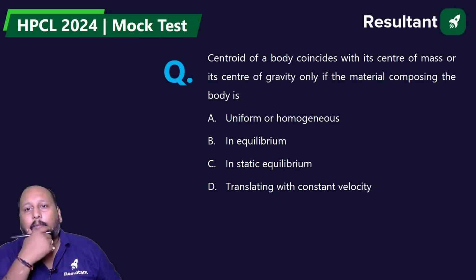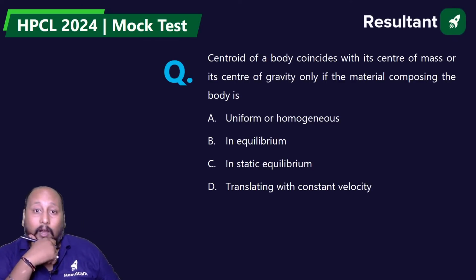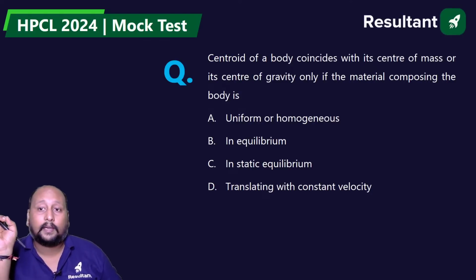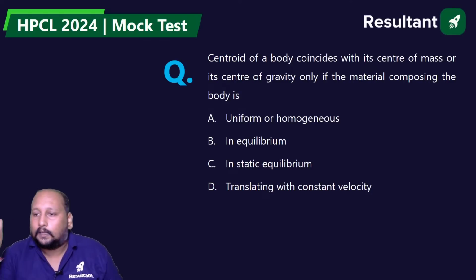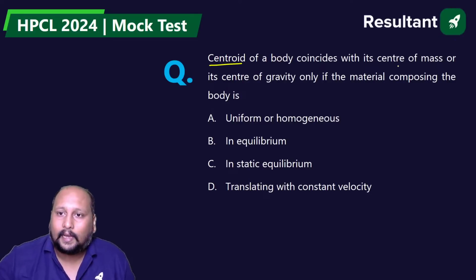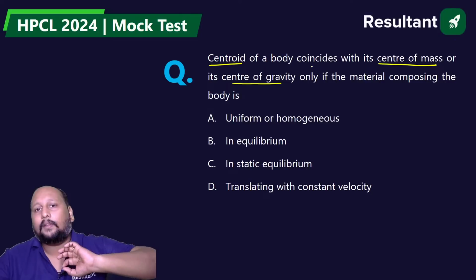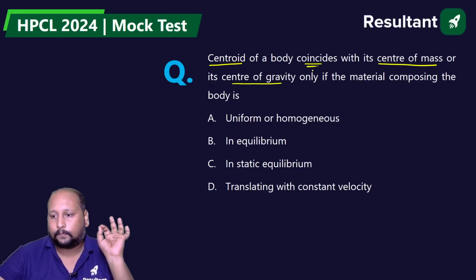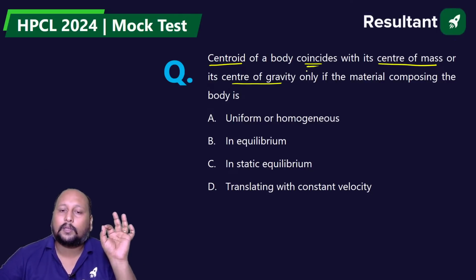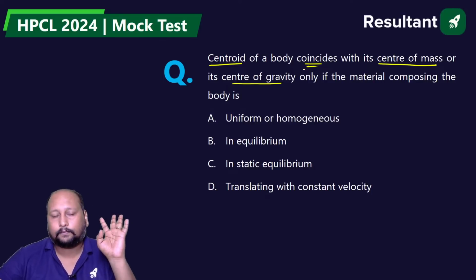The centroid of a body coincides with the center of mass or its center of gravity only if the material composing the body is what? They are saying that centroid and center of mass or center of gravity will be coinciding with each other at what condition? A, B, C or D?